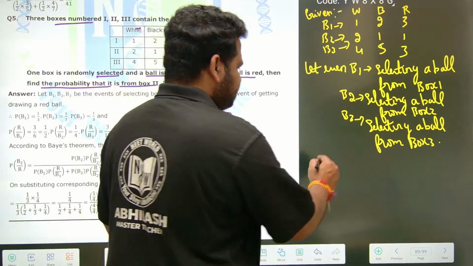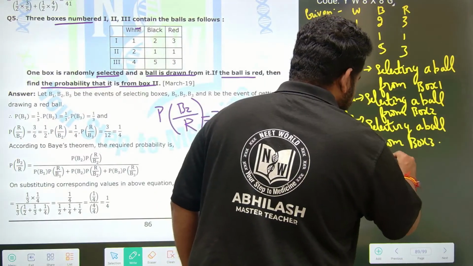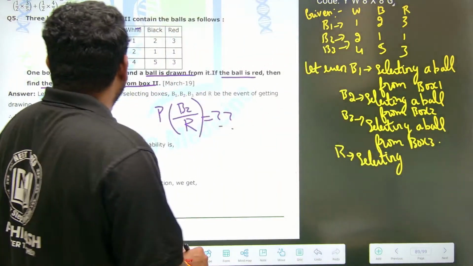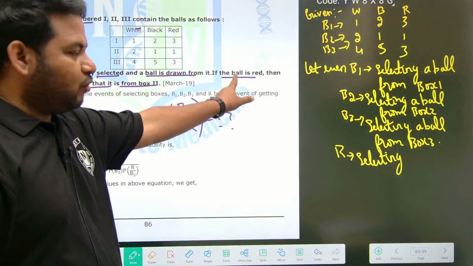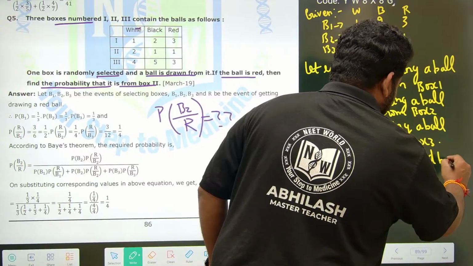Let R represent selecting a red ball. What is that? R represents the red ball, because they are talking about the red ball. Selecting a red ball. Okay. Now see here, friends.